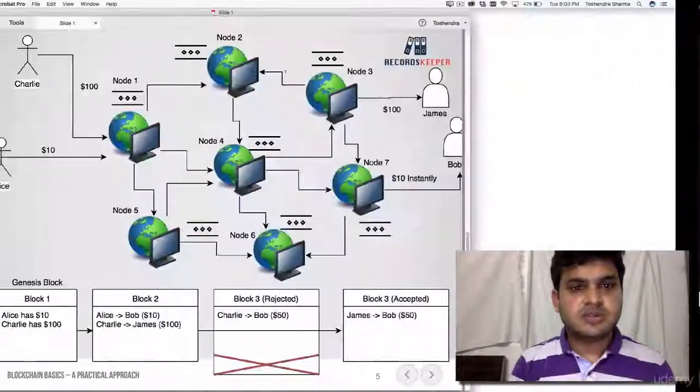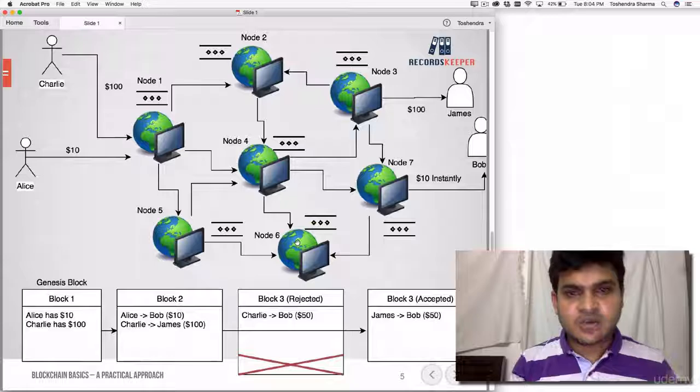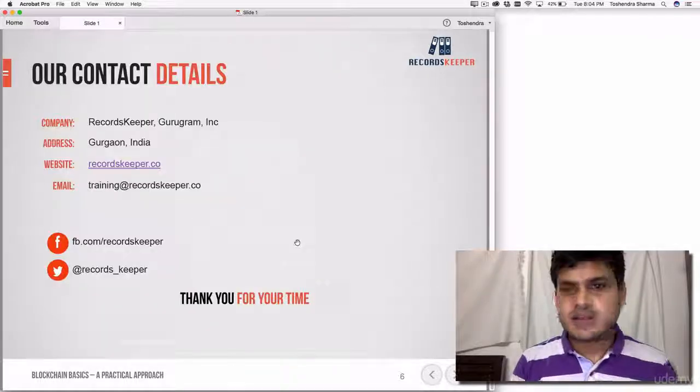Yeah, so I'll go back to this. So this is how the transaction gets executed. Yeah, everything is done now.